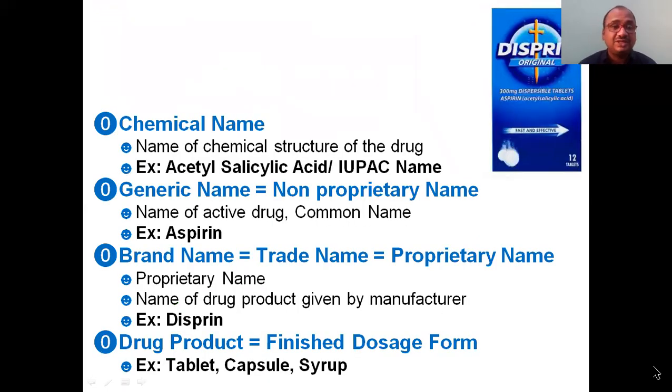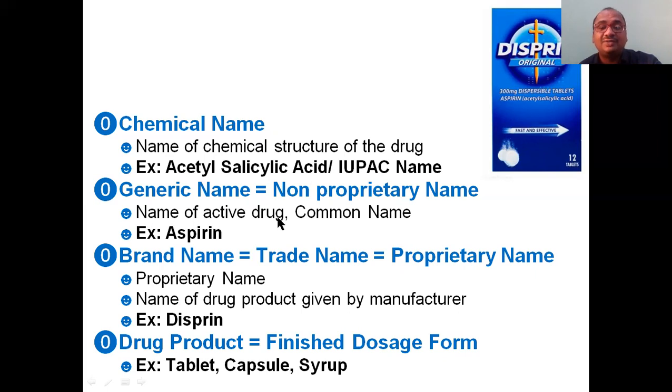Now you come to the basic terminology. What is a chemical name? What is a generic name? It was really confusing for students. But here we will take a crystal clear example and explain what the chemical name is. The chemical name is what scientists usually call acetyl salicylic acid. The name of the chemical structure of the drug is called the chemical name, or you can call the IUPAC name the chemical name. Generic name is aspirin.